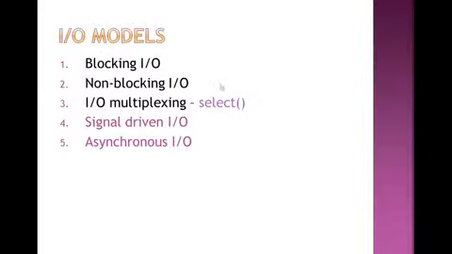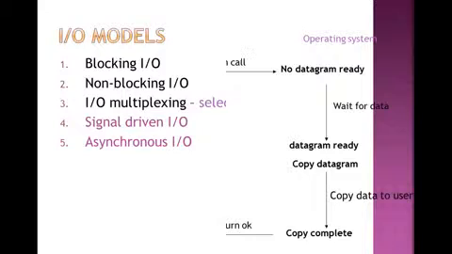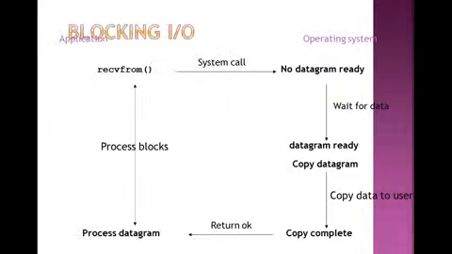Then these are the input output models that are used. One is blocking, one is non-blocking, one is input output multiplexing that is done using the select function. One is signal driven input output, one is asynchronous input output. This is blocking input output.